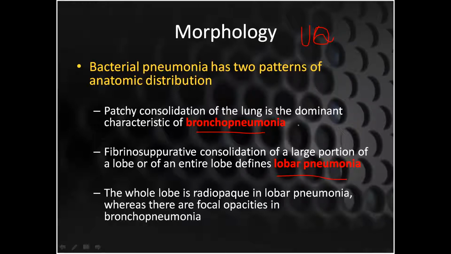As far as bronchopneumonias are concerned, there is patchy consolidation. So here is a lung. There is a patch here, a patch here, a patch here, and this we are going to call bronchopneumonia. But if a whole lobe, or a large portion of the lobe, is affected, like this portion, then this is going to be called lobar pneumonia. So the whole lobe is radiopaque in lobar pneumonia, whereas there are focal opacities in bronchopneumonia on the